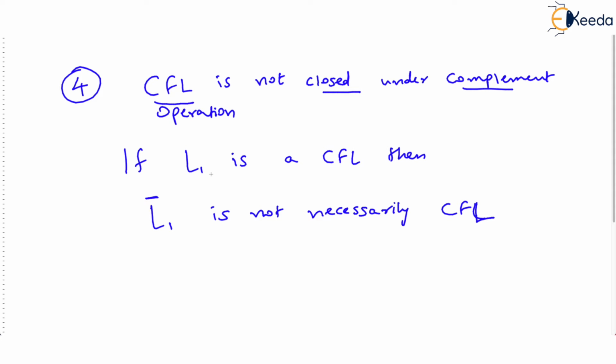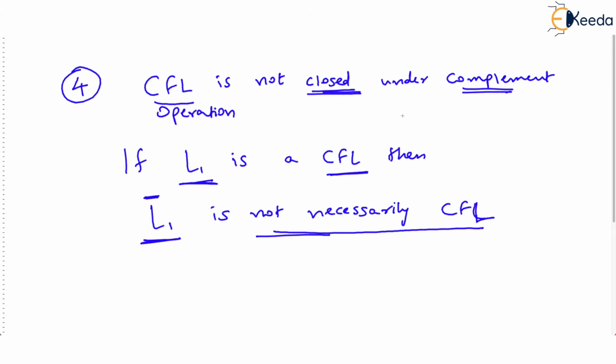What that means is if L1 is some given context-free language, then its complement, L1 bar, is not necessarily a context-free language. Note that L1 complement may be a CFL, but many times it may not be a CFL. So it is not always closed, isn't it?